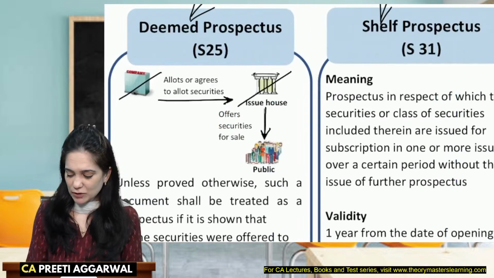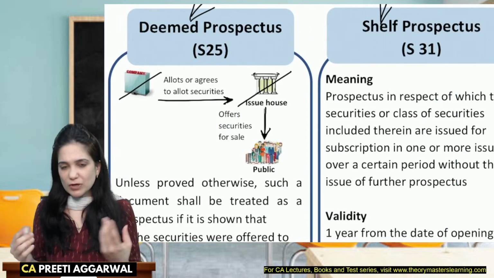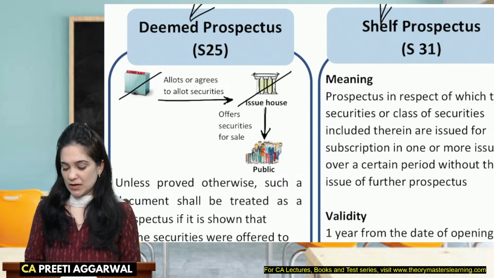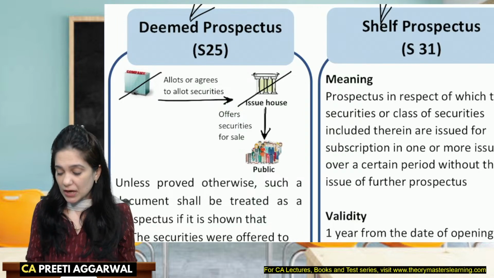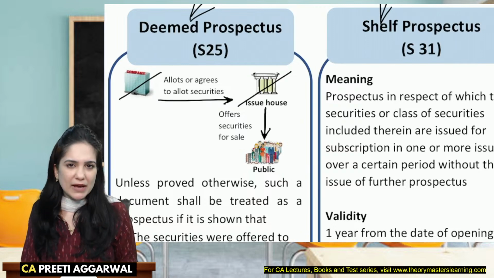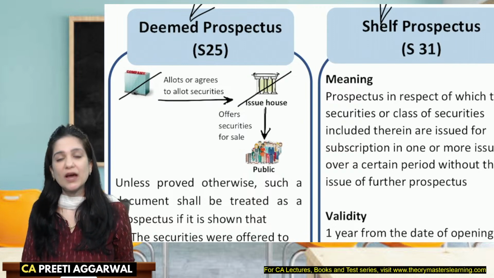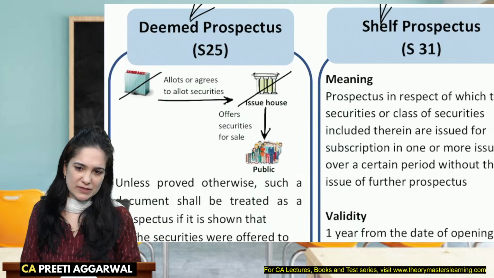So the company would allot shares to the issue house. Both would avoid the issuing of prospectus. Company would say, I'm not going to the public, why should I issue the prospectus? Issue house would say that these are not my shares, why should I issue the prospectus? Both would avoid the issue of prospectus.